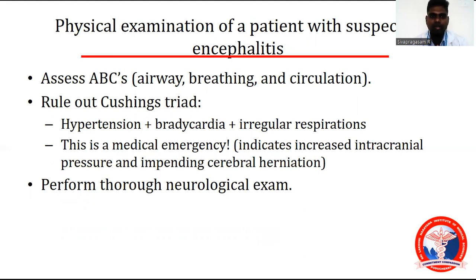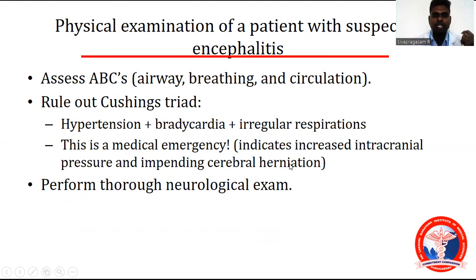Rule out Cushing's triad. Cushing's triad is nothing but hypertension, bradycardia plus irregular respiration. This is a medical emergency. It indicates increased intracranial pressure and impending cerebral herniation, which can cause irreversible damage. It is a highly progressive disease, and every moment, every second is very important.